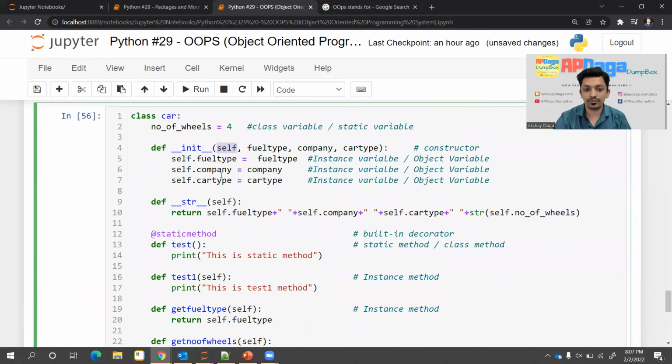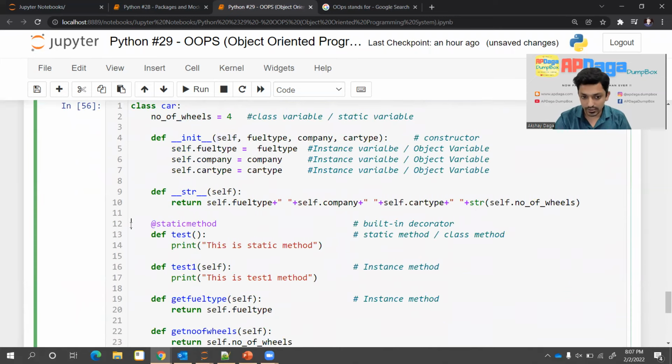If I exclude the static method, you can see for each and every method I have written the first parameter as self. When you look here, you can see 4 variables, but whenever I create an object, I am passing only 3 values. Then what is this self? Self is nothing but a pointer to the current instance.